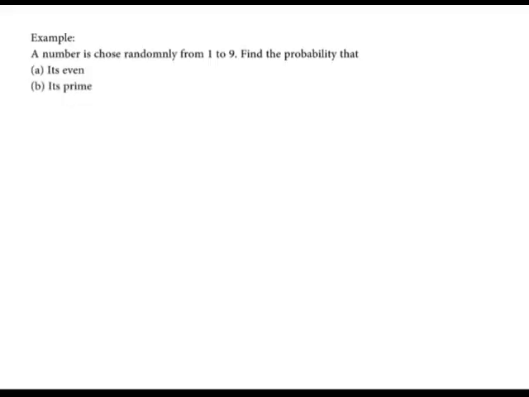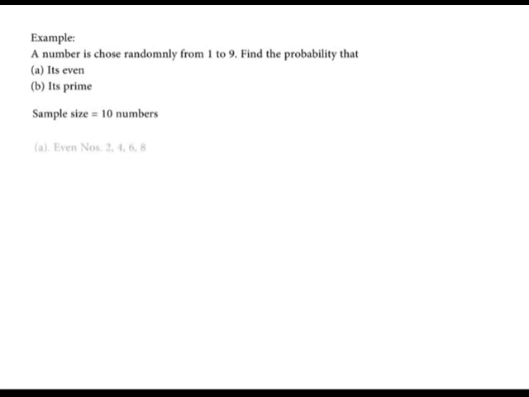Another example, a number is chosen randomly from 1 to 9. Find the probability that A, it's an even number, and B, it's a prime number. In our solution, there are 10 numbers in total. The probability of picking any number is 1 over 10, therefore.